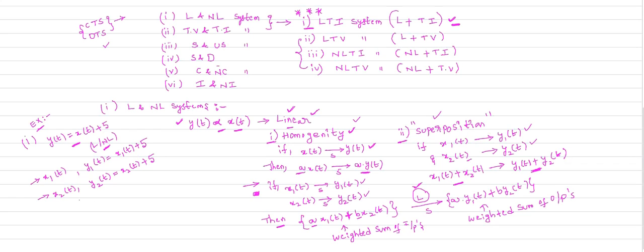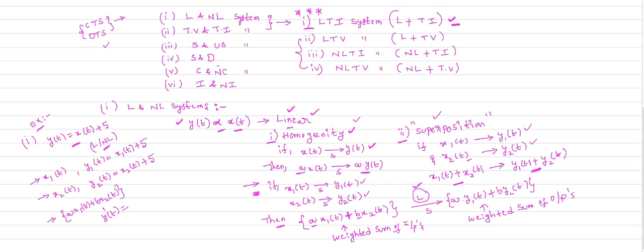Now in the next case, you give the weighted sum of the inputs, which is a times x1 of t plus b times x2 of t. So this is the weighted sum of inputs which is given to your system, and find out the output of the system for this input.